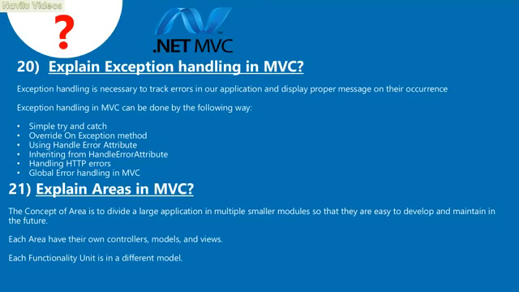21. Explain areas in MVC. The concept of areas is to divide a large application into multiple smaller modules so that they are easy to develop and maintain in the future. Each area has its own controllers, models, and views. Each functionality unit is in a different module.